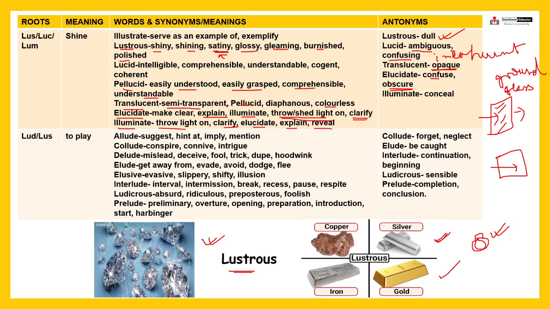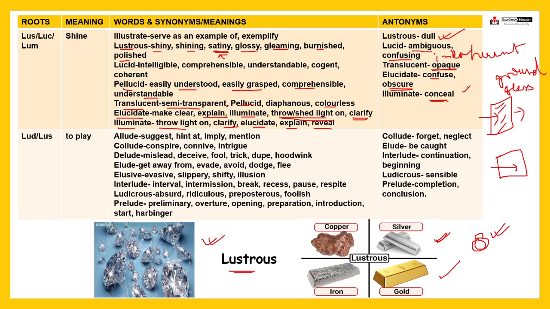And in other words, illuminate means to enlighten, fine, or to light. Suppose you are illuminating an object, means you are lighting an object, right? Or switching on. The room is illuminated means you have switched on the lights of the room, or the room is filled with light, right?